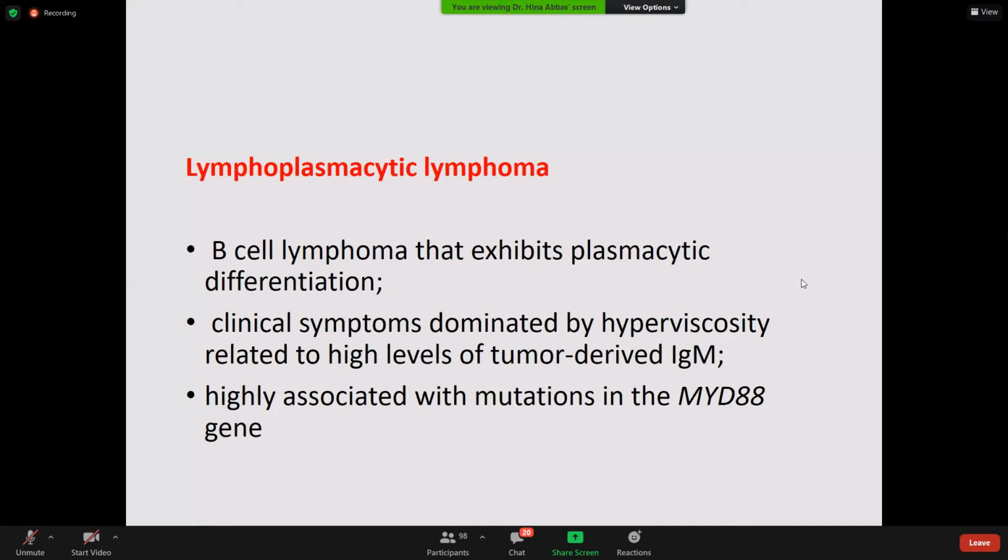Okay, so clinical symptoms dominated by hyperviscosity related to high levels of tumor-derived IgM. Now concentrate on this line, because these cells are intermediate between the lymphocyte and the plasma cell, or you can say the stage at which these cells have passed through the germinal center, their antigenic exposure has been done, and now they are ready to leave the germinal center or the lymph nodes. Okay, so they have an ability to produce what?